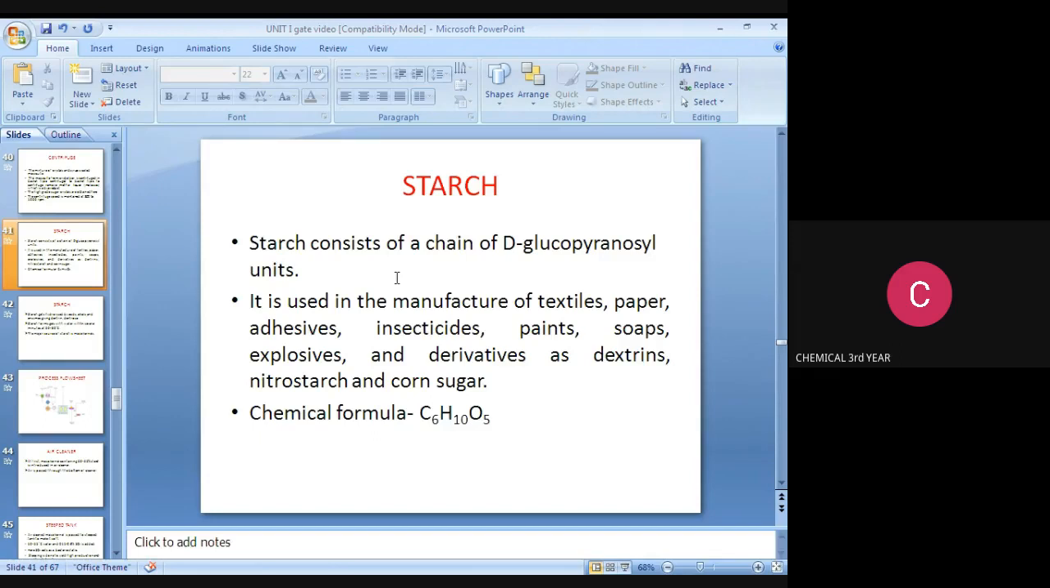What is starch? Starch consists of D-glucopyranosyl units. It is used in the manufacture of textiles, paper, adhesives, insecticides, paints, soaps, explosives, and derivatives such as dextrins, nitrostarch, and corn sugar. So note it down. What is the formula of starch? C6H10O5.